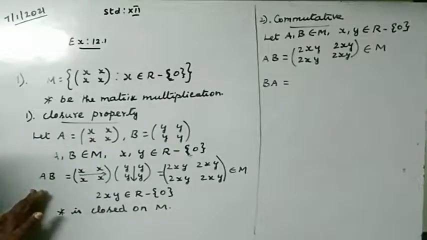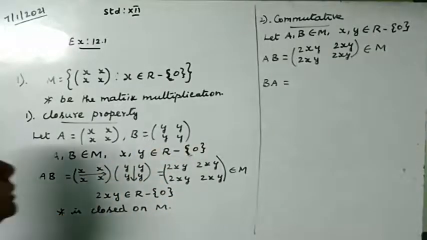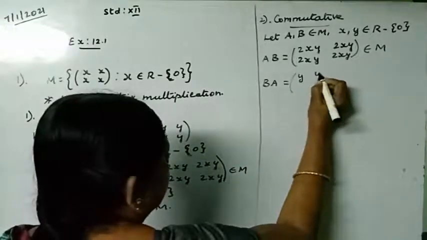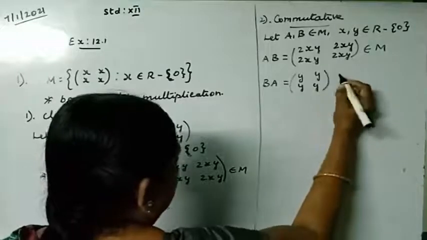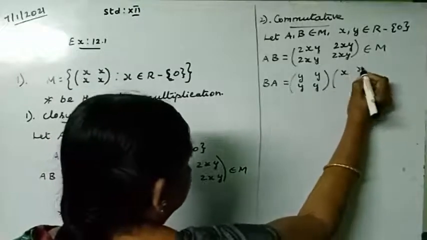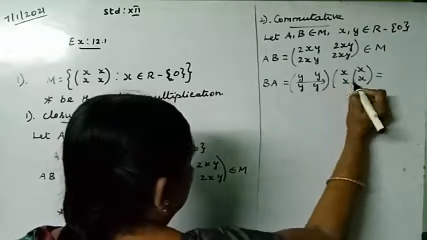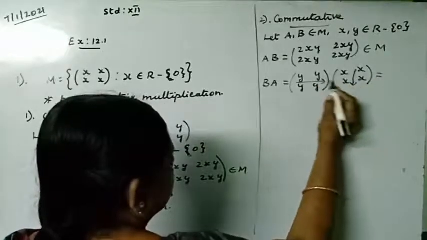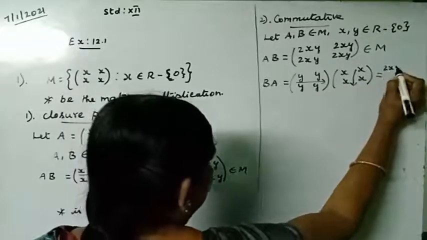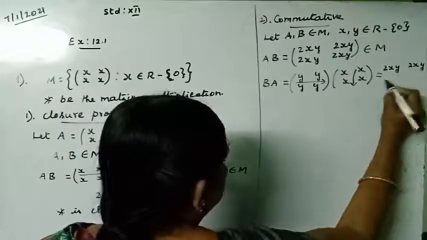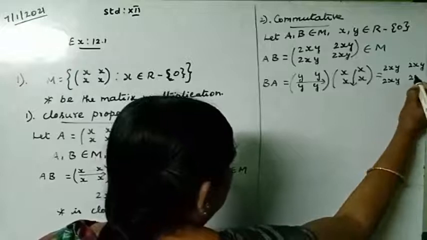B is YY, YY and A is XX, XX. Multiplying row into column, y into x plus y into x is 2xy. Once again the same result, 2xy, 2xy.